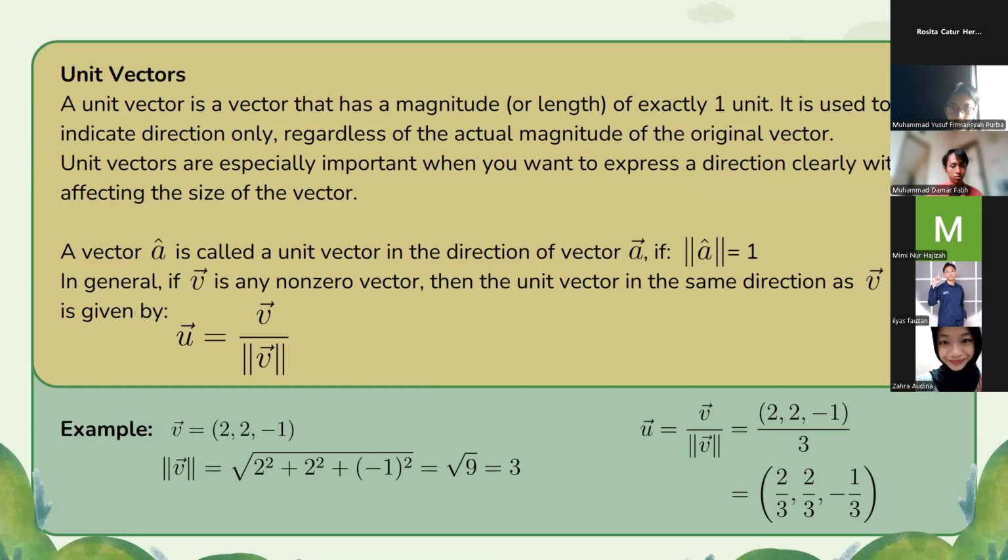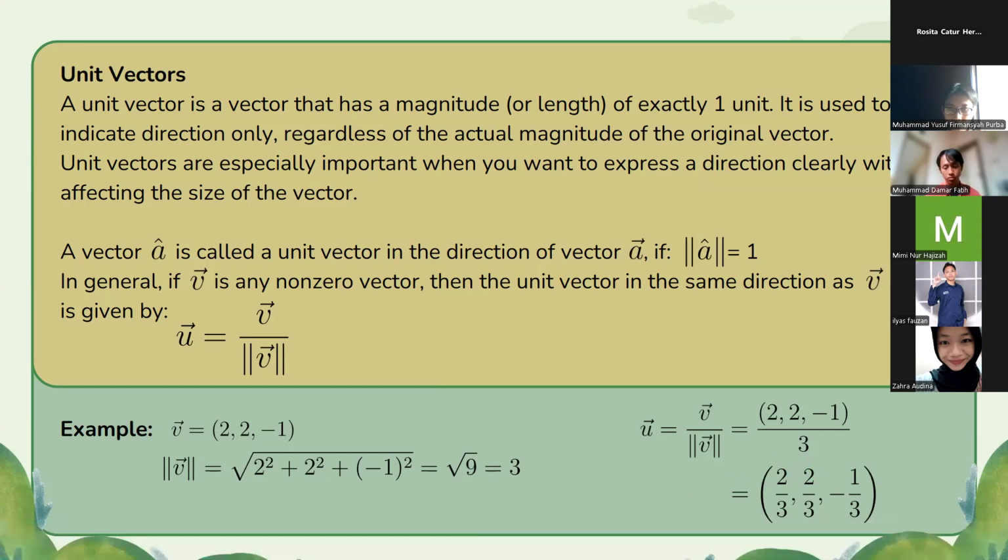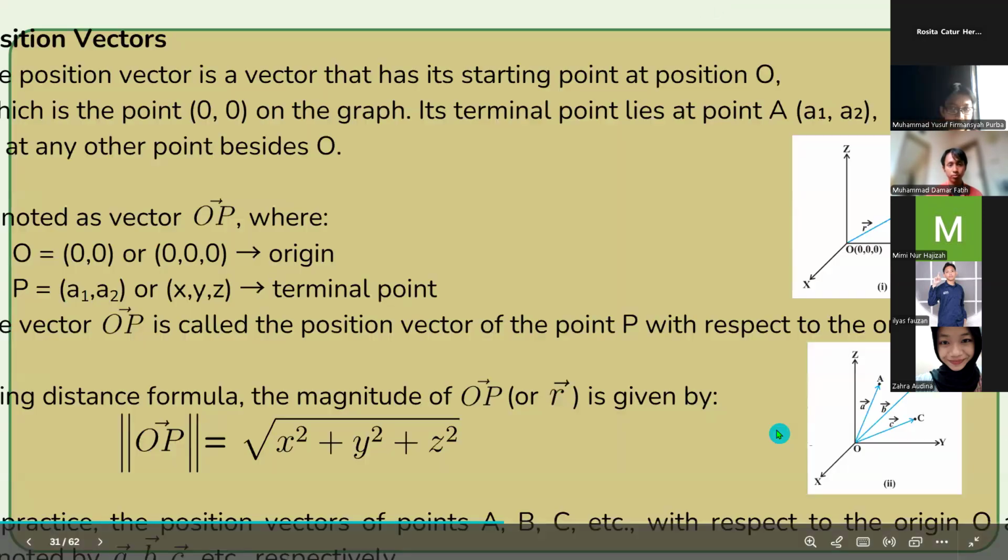Or we can say it is equal to (2, 2, -1) over 3. And the result is (2/3, 2/3, -1/3). Okay, that is the result of unit vector U.